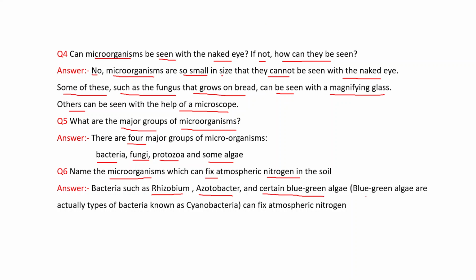Actually, these blue-green algae are types of bacteria known as cyanobacteria, which can fix atmospheric nitrogen. In place of blue-green algae, you can also write cyanobacteria.